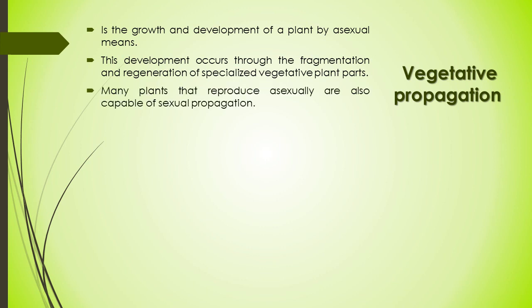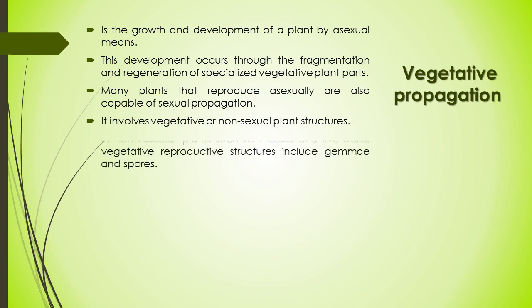Many plants that reproduce asexually are also capable of sexual propagation as well, but to save time, asexual or vegetative propagation is also used. Here you can see tubers of potato, a vegetative means.